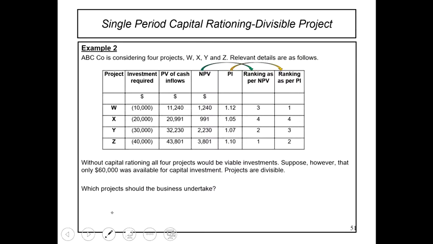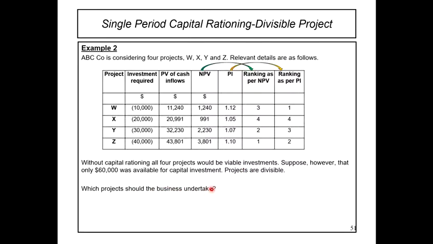Now let's take a look at this example 2. ABC company is considering 4 projects W, X, Y and Z. Relevant details are as follows. Okay, so without capital rationing, all 4 projects would be viable investment. Suppose, however, that only 60,000 was available for capital investment. Projects are divisible. Which project should the business undertake?